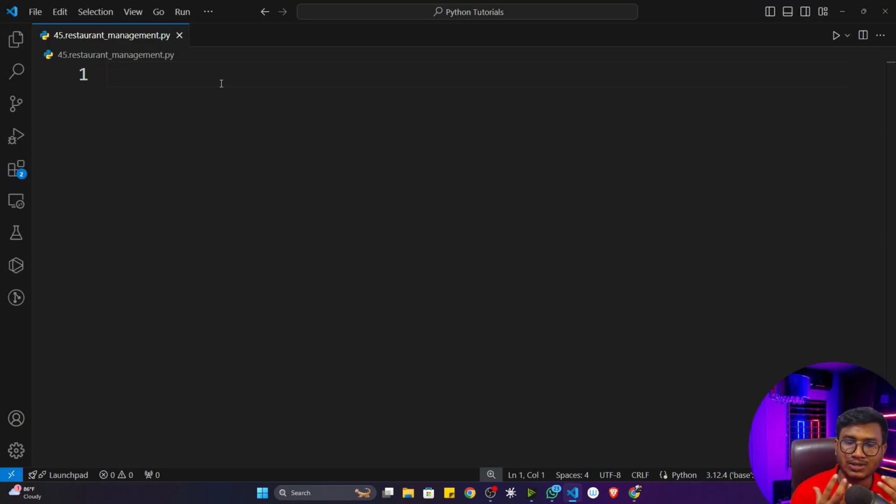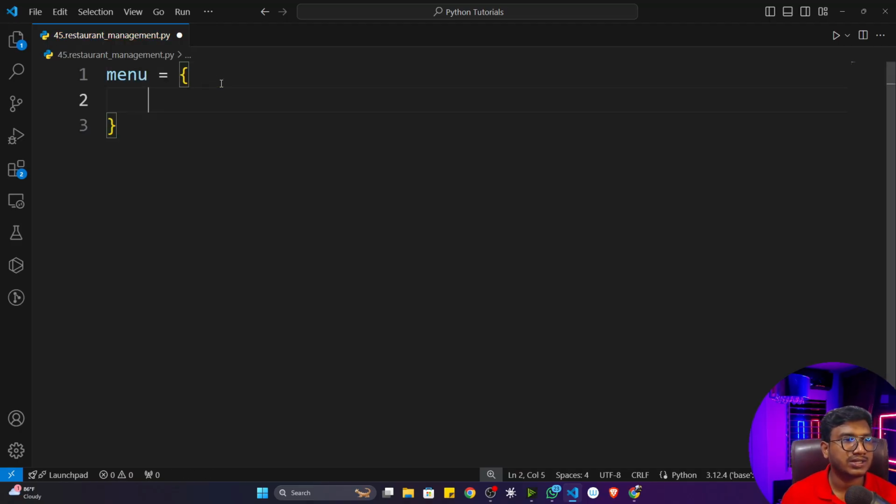I think you got it, right? Which data structure am I going to use? I'm going to use the dictionary data structure, because in a dictionary I can store key value pairs. In a key I can write my food name, and in a value I can write the price of the food. I hope this part is clear. So let's create a dictionary here. I'll name it menu.